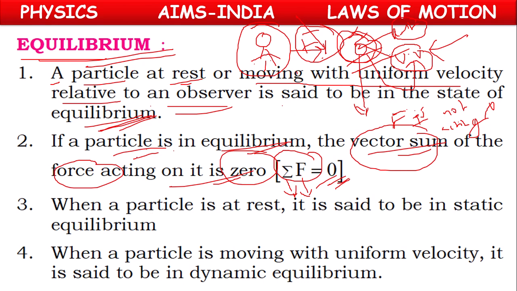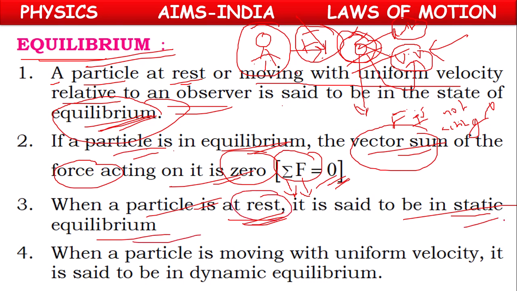In equilibrium condition only, if the particle is at rest, then that kind of equilibrium is said to be static equilibrium. The equilibrium state of rest is called static equilibrium. But the other kind of equilibrium, where the body is moving with uniform velocity, is considered dynamic equilibrium. So in equilibrium we have two types: one is static equilibrium, another one is dynamic equilibrium.